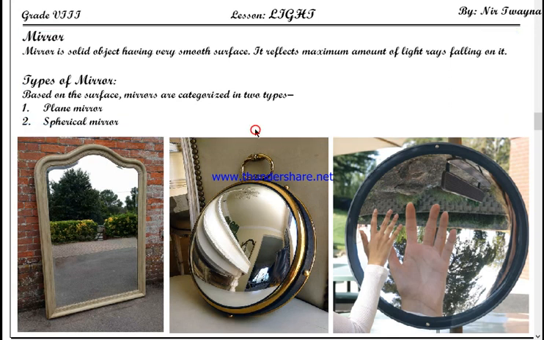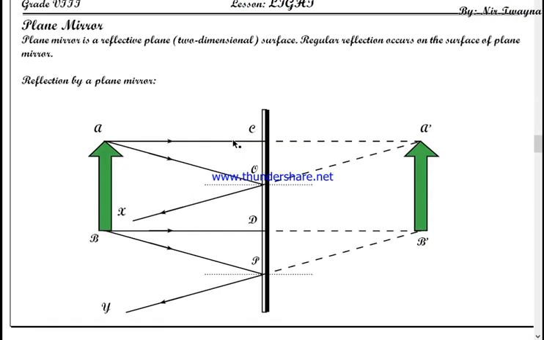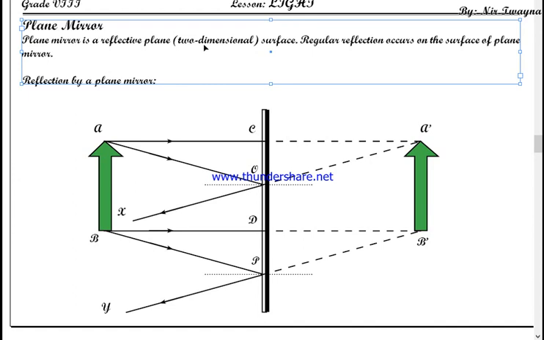Okay, then let's go to our next topic, plane mirror. This diagram is very important. Plane mirror is a reflective plane surface. Plane surface means two-dimensional. As I have already told you, a two-dimensional plane surface is just like your paper. When you keep your paper flat on a table, it is two-dimensional, it is plane. If you fold it in any shape, then it becomes three-dimensional. So plane mirror is a reflective two-dimensional plane surface. That's why the name plane mirror.